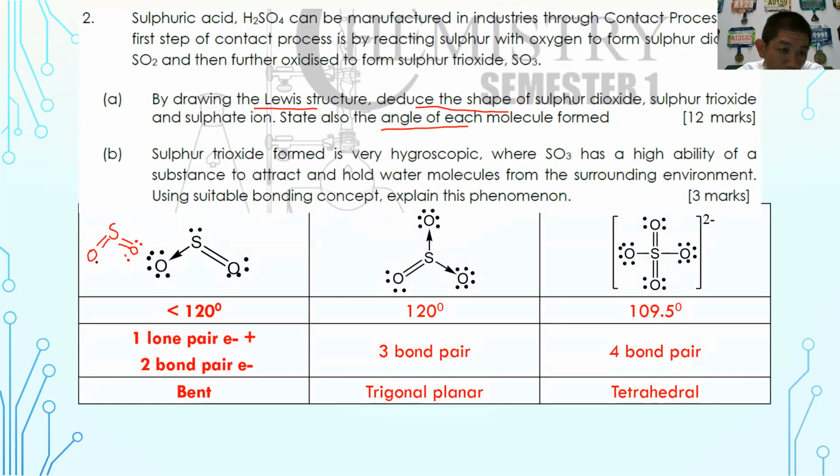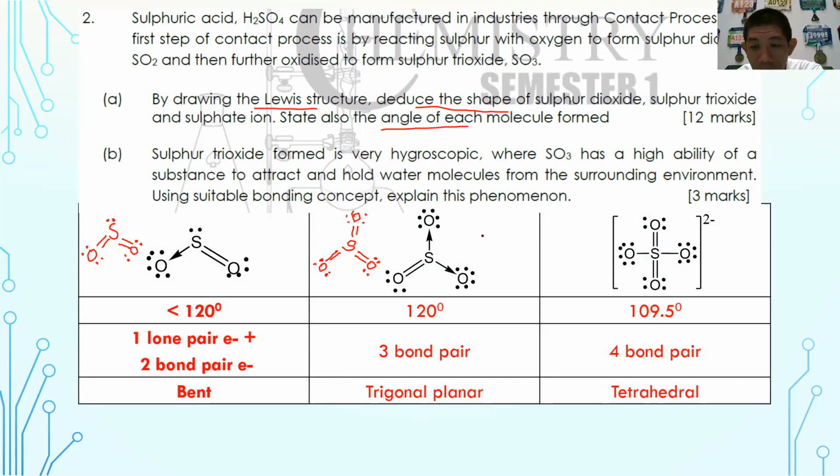Due to the Kekulé structure of this one, sulfur dioxide can also be represented in such a way. So both are correct. As for sulfur trioxide, it can also be represented in this way. This is also correct, but make sure that the number of lone pair electrons surrounding the oxygens is correctly drawn. So you have to be very careful in this case.